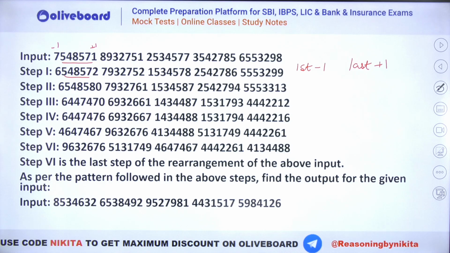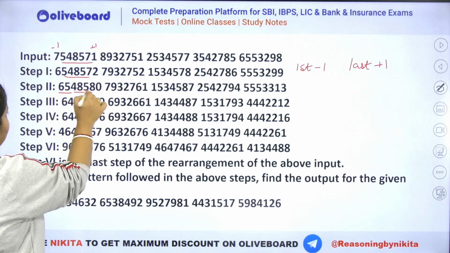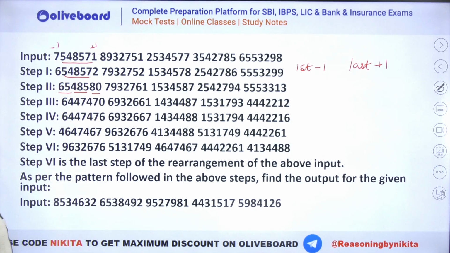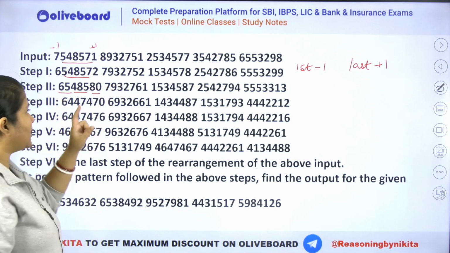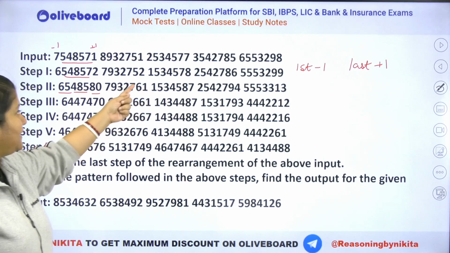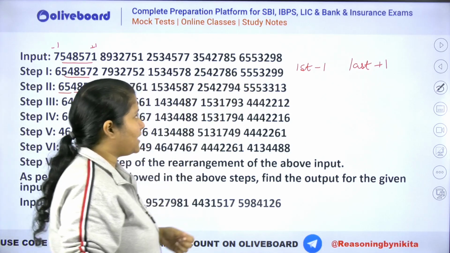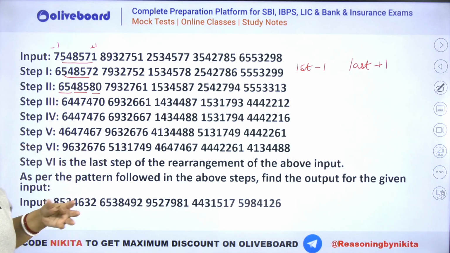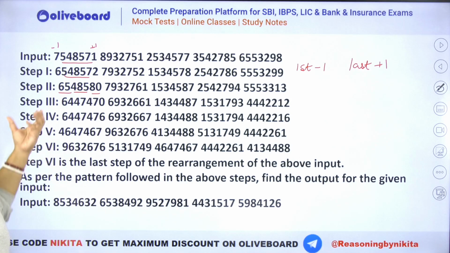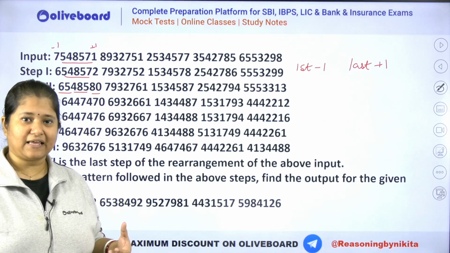Step number 2 check करते हैं what is happening in here. Now you can see we have 6548580. This was 6548572. The difference between the two numbers is 8. अब ये 8 ही क्यों ऐड किया है? Why have we added 8? Like if you check the second one, 7932752 में we have added 9. Why have we added 9 here? In this one we again have added 9. In this we have again added 8. In this one again we have added 9, 5, 14. Right? You can see. So these are the numbers. So we need to understand why we have added these values. It is not that we are adding random values here. ठीक है? Randomly add नहीं कर रहे.